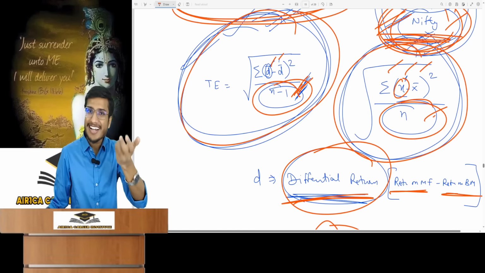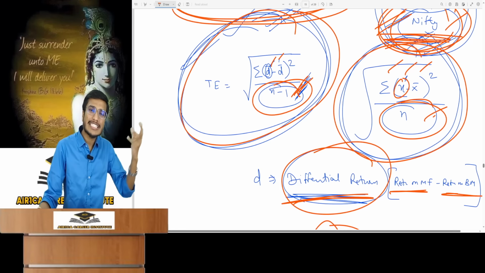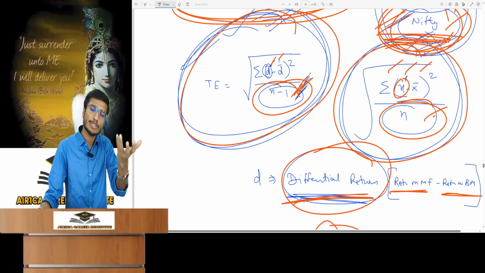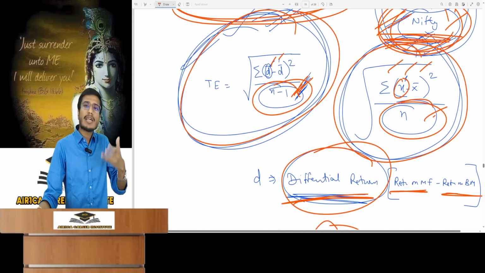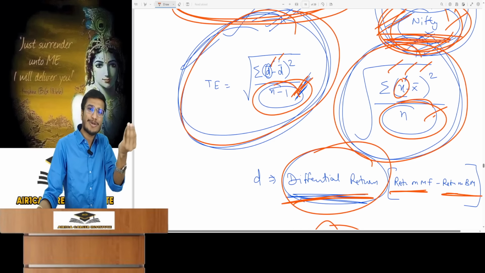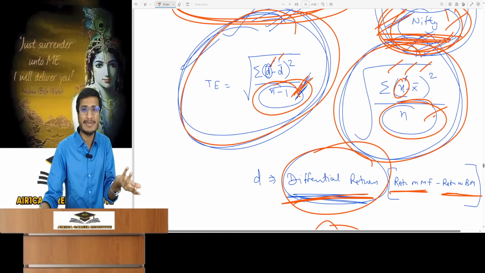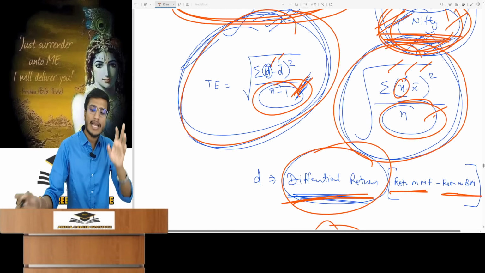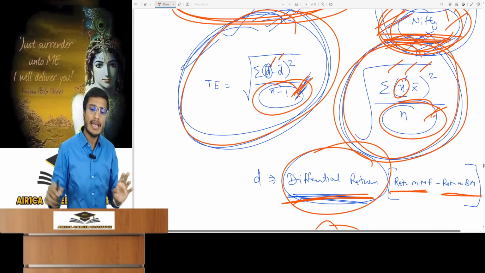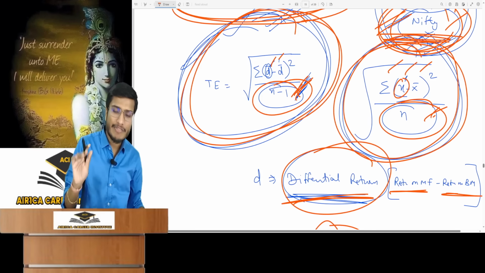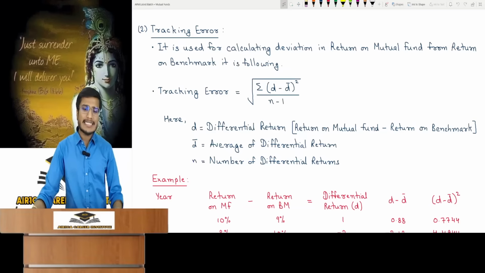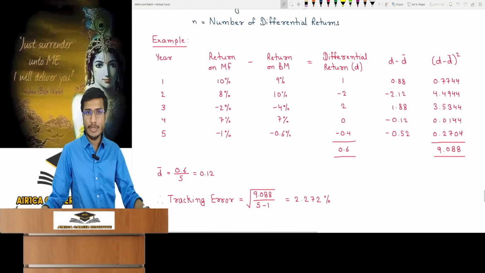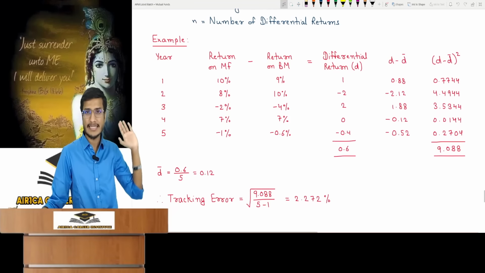The institute, in the mutual fund chapter, assumes its questions contain sample data, so it does n minus 1. In the portfolio chapter, the institute treats the data as a population, so for the portfolio chapter you will divide by n. To calculate mutual fund tracking error, divide by n minus 1. I have an example for you to understand this, as similar questions are often asked.